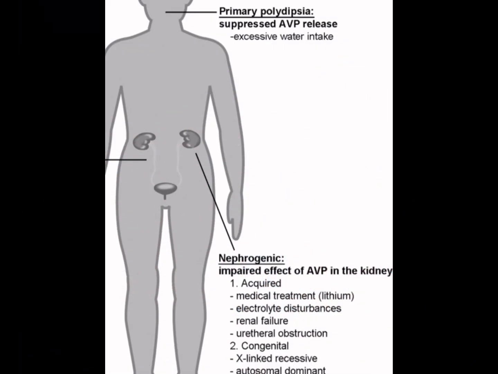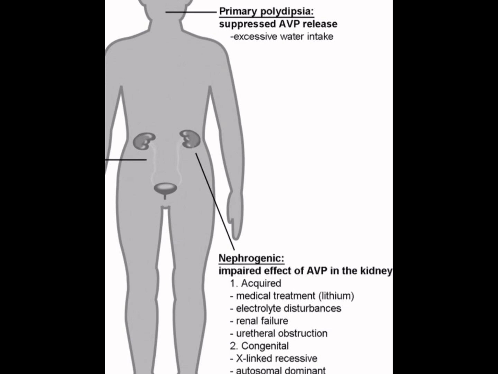Causes of nephrogenic diabetes insipidus can be congenital or acquired. Congenital nephrogenic diabetes insipidus is a rare inherited condition that is usually present from birth. It is caused by genetic mutations that affect the kidney's ability to respond to ADH. It can be X-linked, autosomal recessive, or autosomal dominant. The X-linked form is caused by mutations in the AVPR2 gene, which affects vasopressin receptor 2 in the kidneys. Since it is X-linked, it is more common in males, but females can be mild carriers.